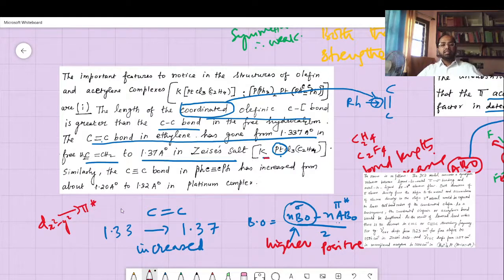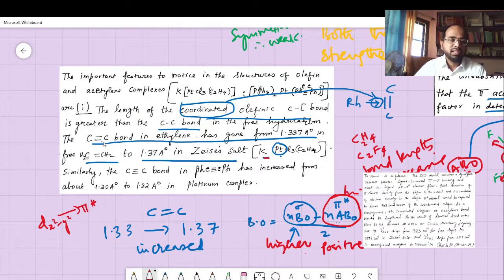So as a result of that, some electrons are given into this. When some electrons are given into this, the value becomes higher. When this value becomes higher, the value is becoming lower there. So the C double bond C bond in ethylene.